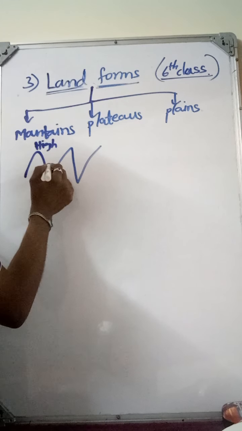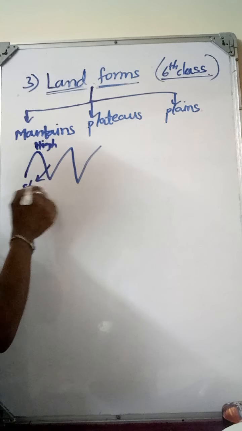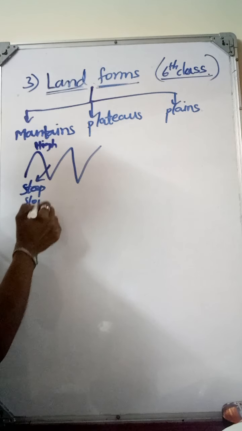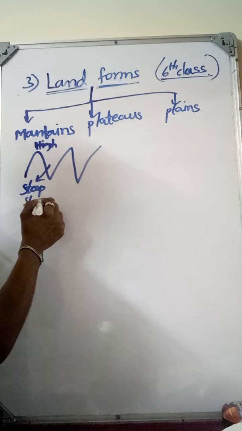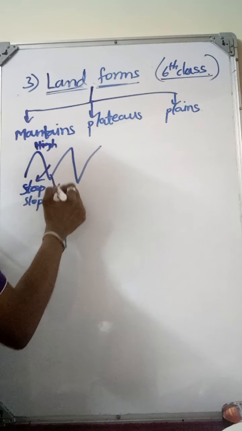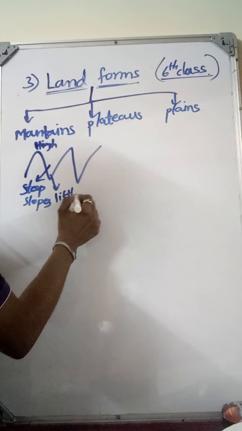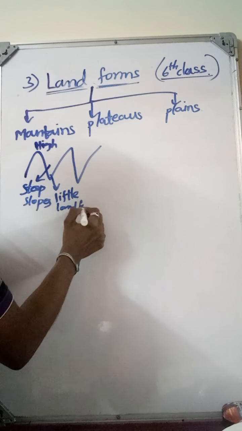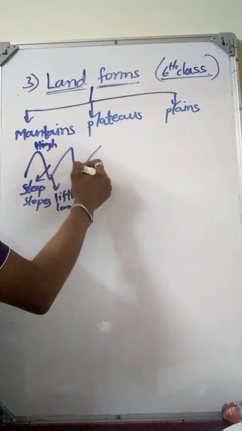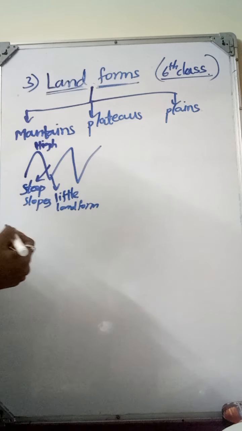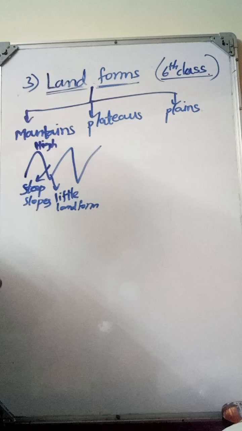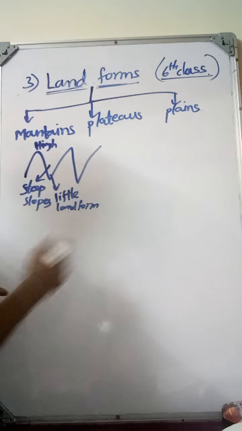Here we can see the gentle slopes or steep slopes, and we call this very little landform on them. This is also called a V-shaped valley. Most of the mountains form V-shaped valleys.